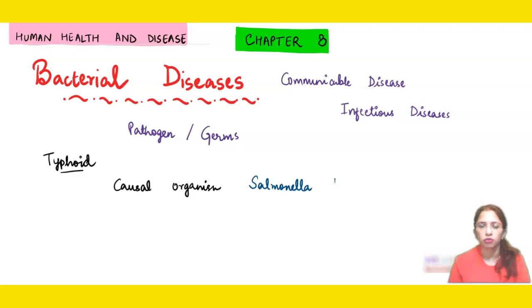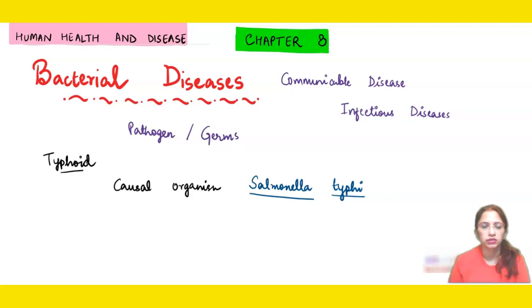Salmonella is the name of a genus and typhi is the species. Don't forget to underline when you are writing the scientific names, right? Because in normal handwriting, there is a rule that we need to underline them separately. So causal organism means the organism, the pathogen, the germ, the bacteria associated with typhoid is known as Salmonella typhi.